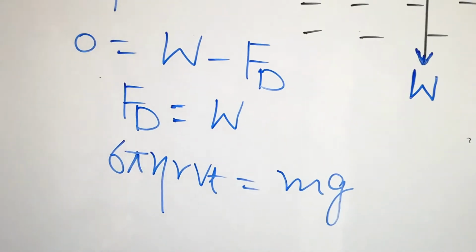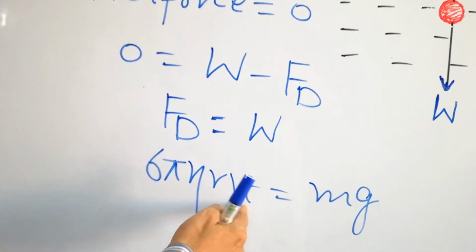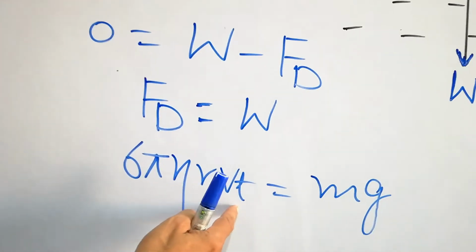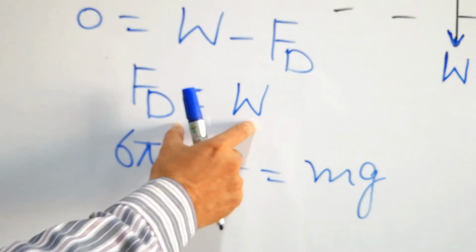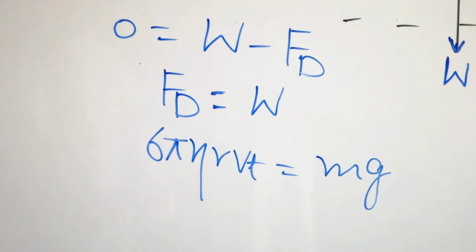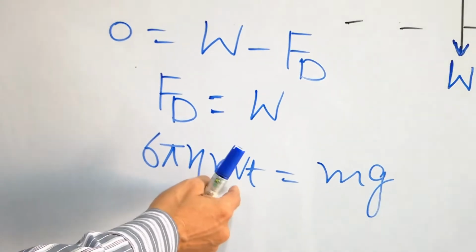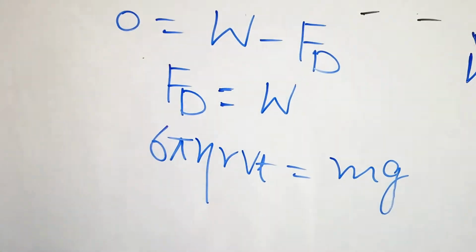What is our target, students? Terminal velocity is our target. Vt is our target. When both the forces are equal, it is no longer just a velocity, it becomes the terminal velocity.